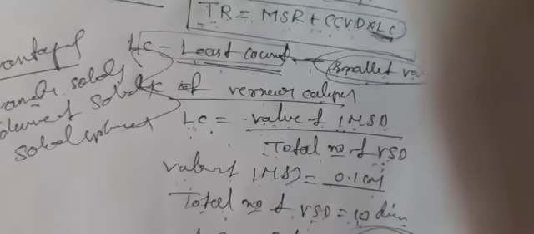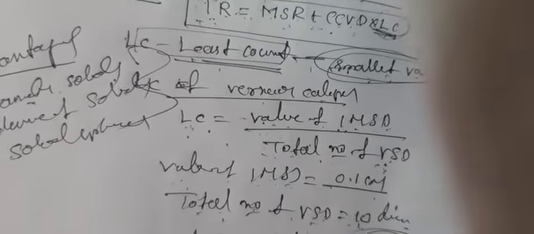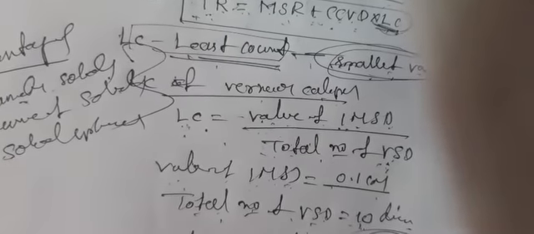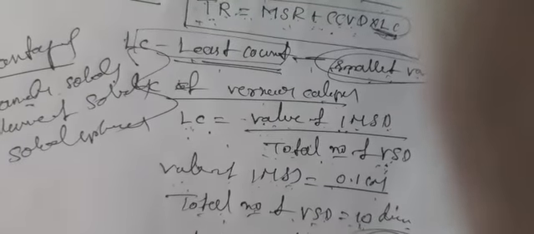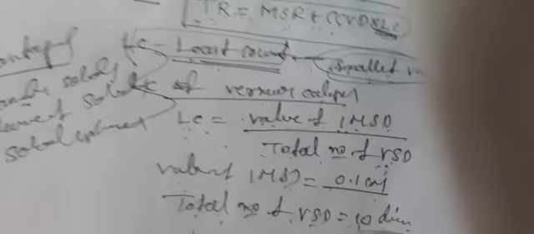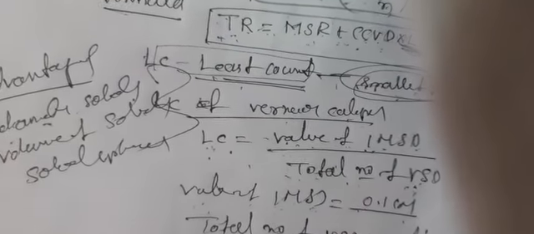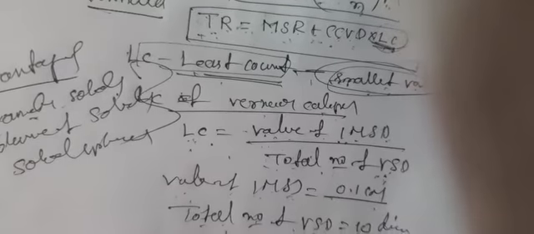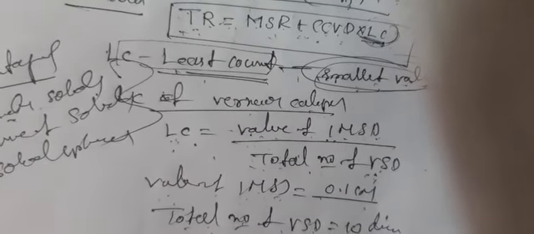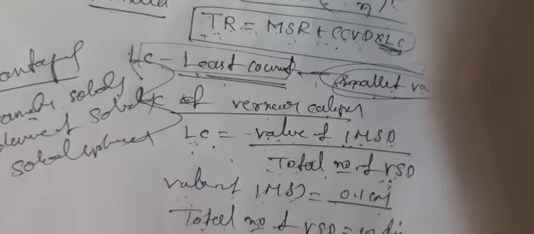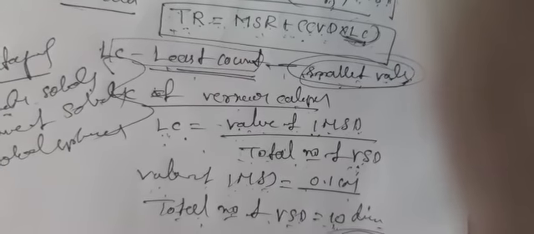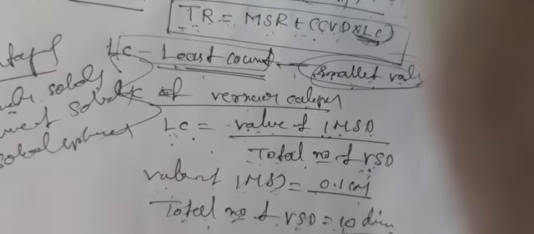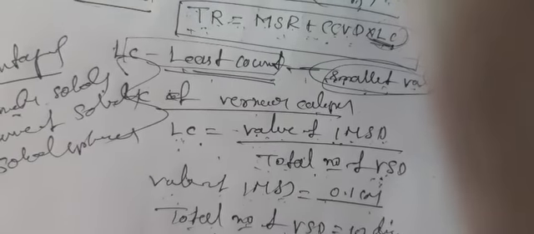The vernier calipers is used to measure the internal and external diameters of a hollow cylinder, where both sides of the object are open. Next, it is used to find the diameter of a solid sphere or the volume of a solid sphere. These are the advantages of vernier calipers.